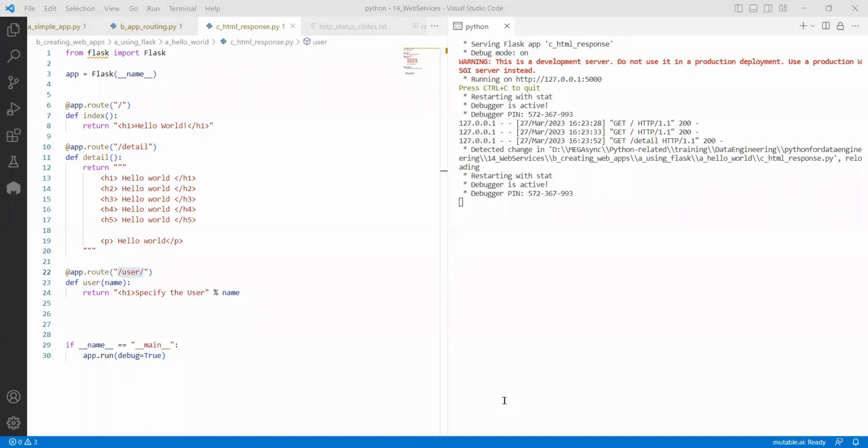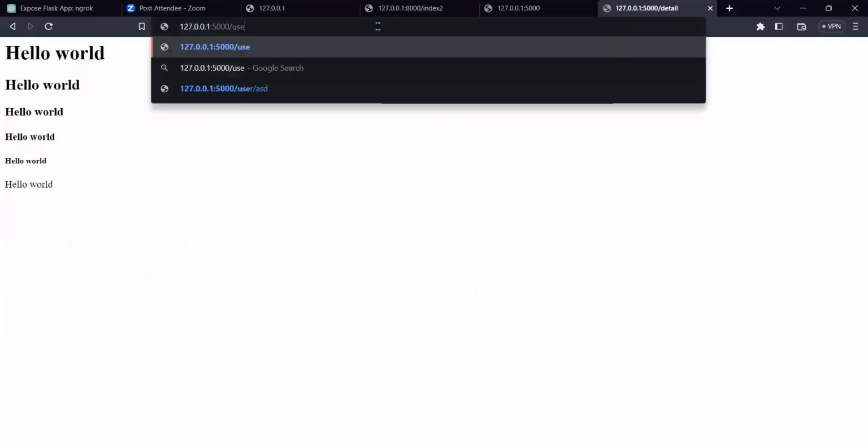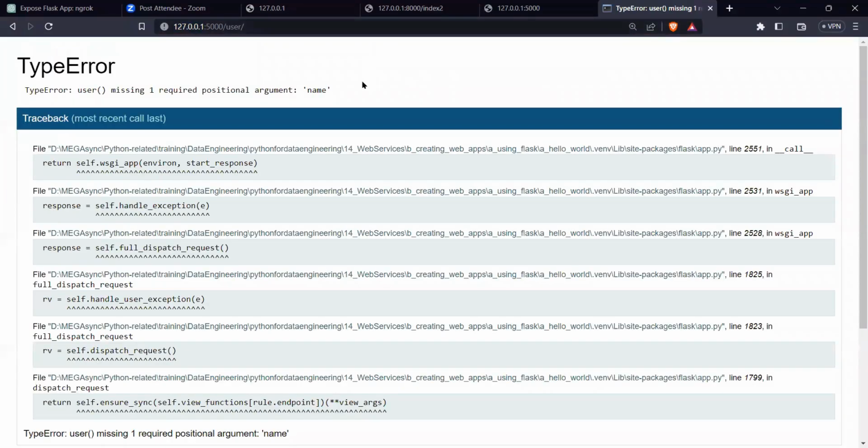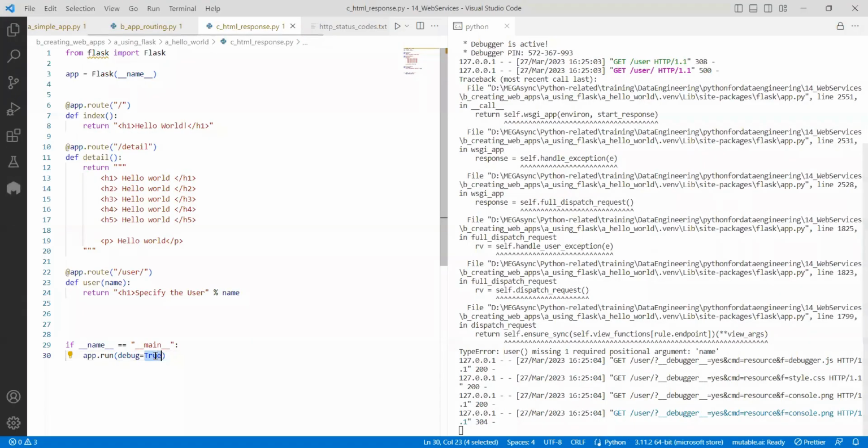Here, instead of detail, I will say /user. It is saying that, hey, I'm missing a positional argument called name. So you see here, as I place debug equal to true, I got this error. If I don't place debug equal to true, by default debug will be false, to make it production ready.